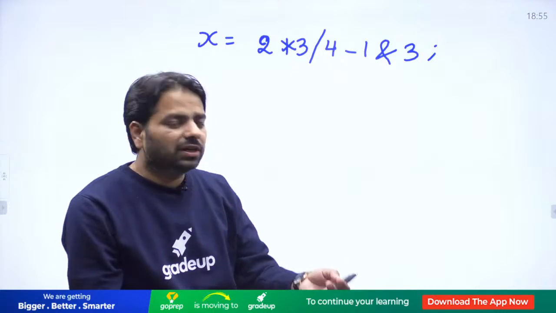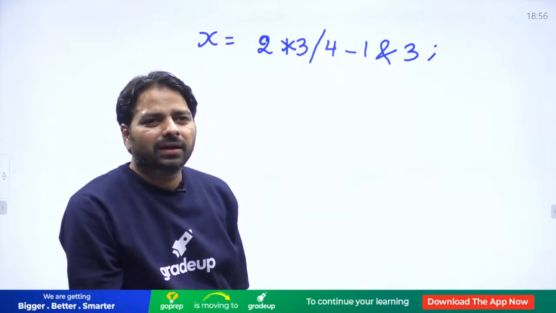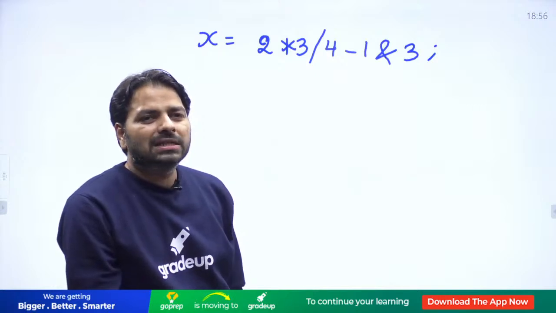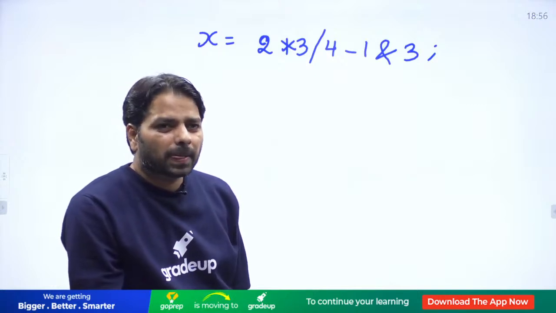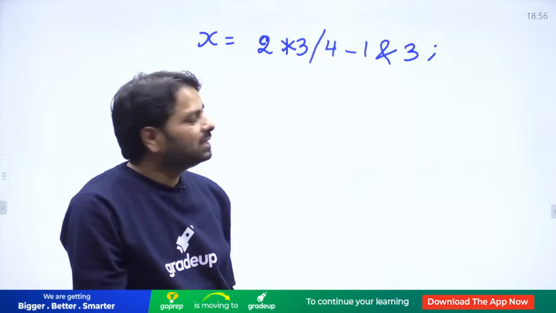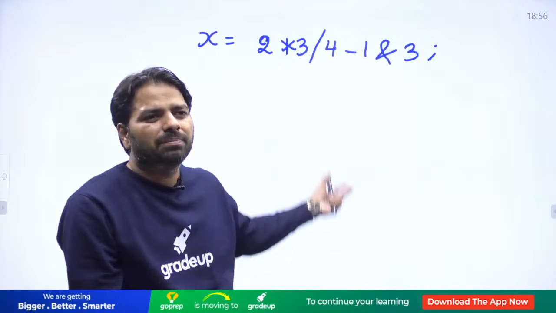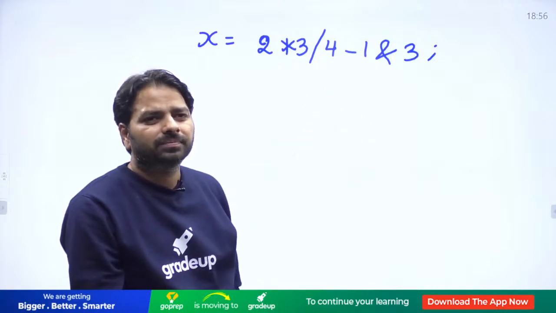Now we need to switch to functions, arrays and pointers after this. What is the answer? 0, 2, what is it? This kind of question is already there in the exam, but not this simple one. You have a bigger one.